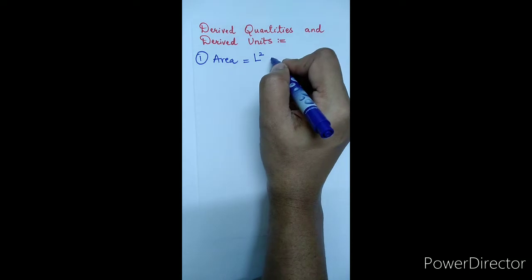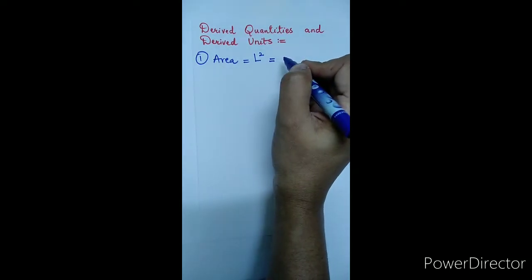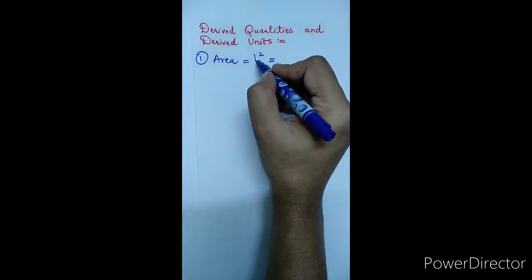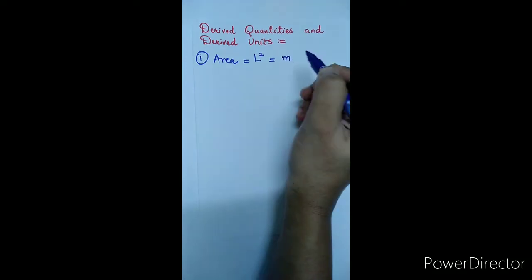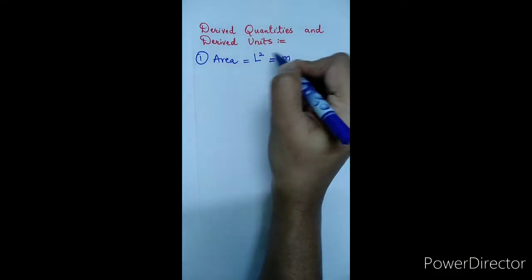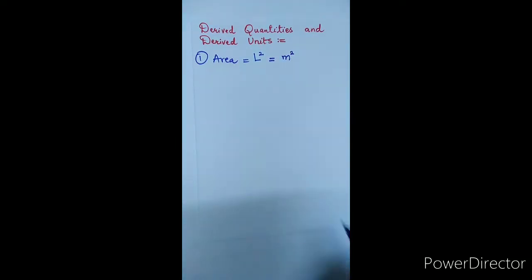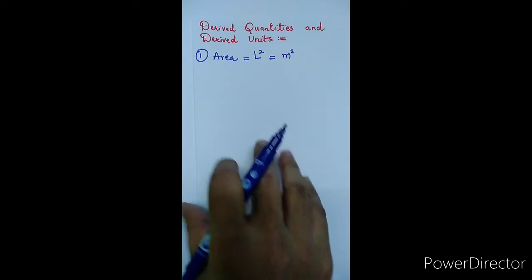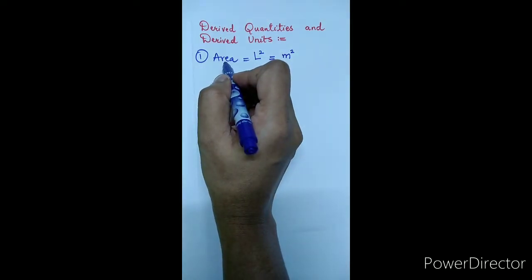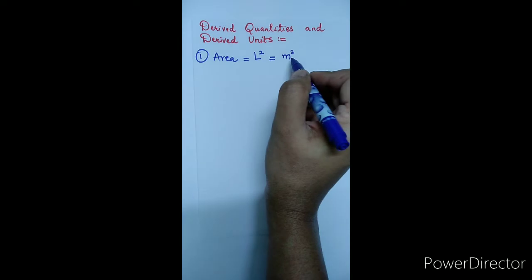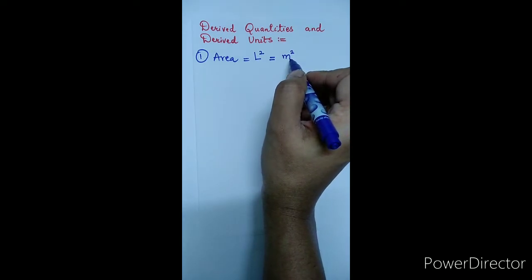And the unit of this derived quantity area: length is measured in meter in the SI system, and length squared gives the unit meter squared. So area is a derived quantity, which depends on the fundamental quantity length. Meter squared is the unit of area, and meter is the fundamental unit.